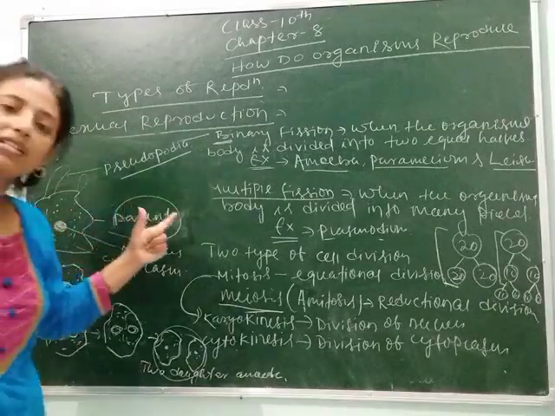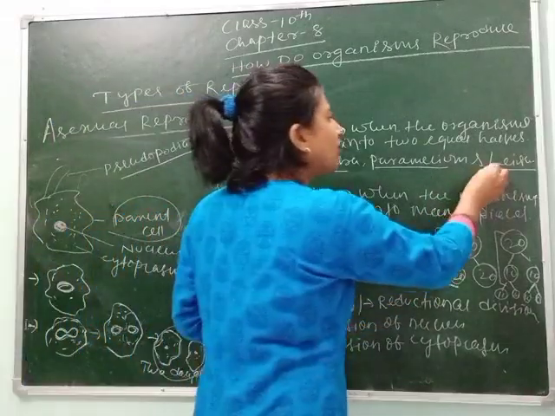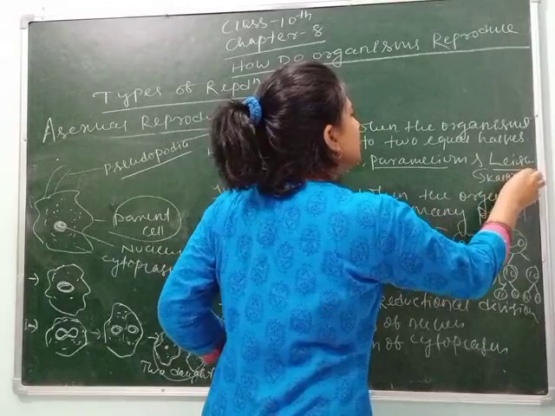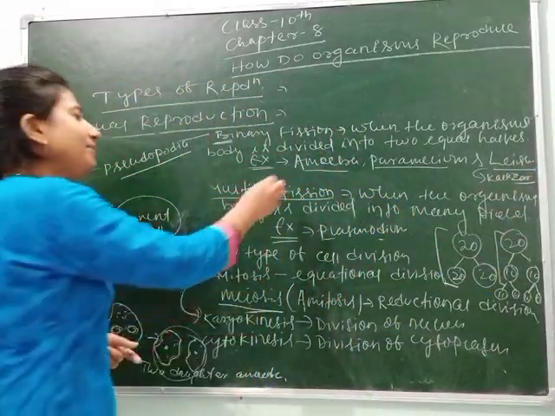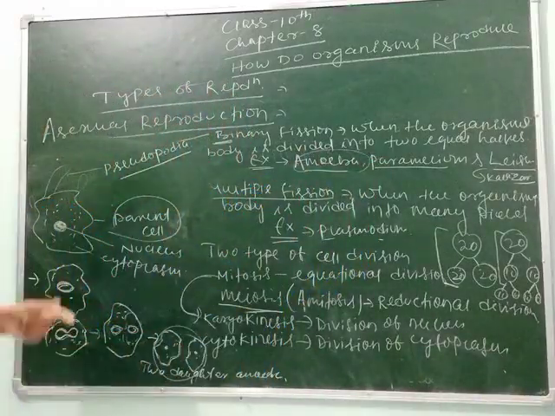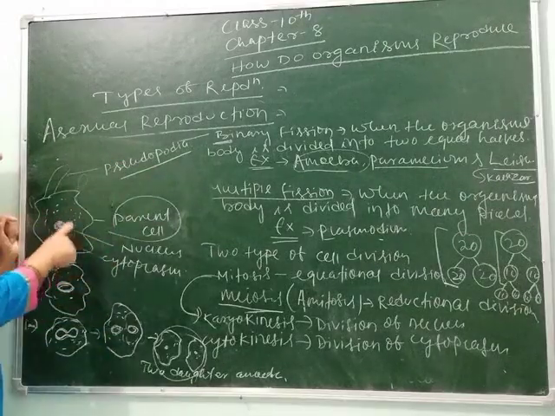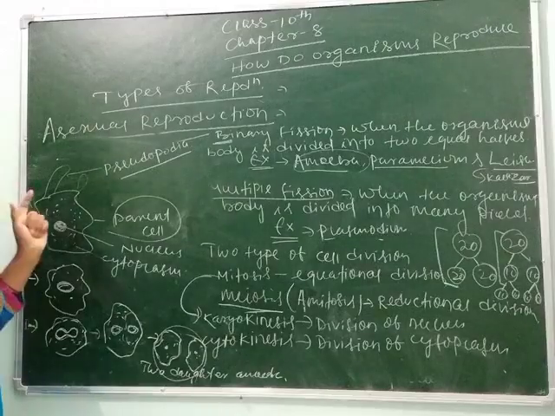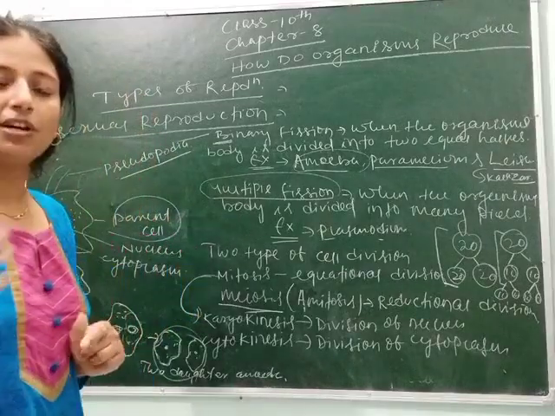In the same way, Paramecium also reproduces and Leishmania also reproduces. Leishmania is the organism which is responsible for causing Kala-Azar. Kala-Azar is the disease caused by Leishmania, and amoeba also causes some diseases like amoebic dysentery. This is not our topic. Our topic is how they reproduce. So here we can see how amoeba reproduces by means of binary fission. Clear?